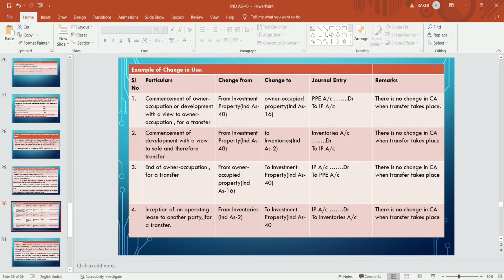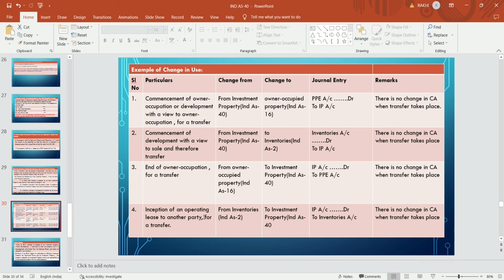End of owner occupation means the owner-occupied property no longer exists, and it becomes an investment property. So it changes from owner-occupied property to investment property. Then the journal entry will be investment property account debit, PPE credit, and again there is no change in the carrying amount when the transfer takes place.